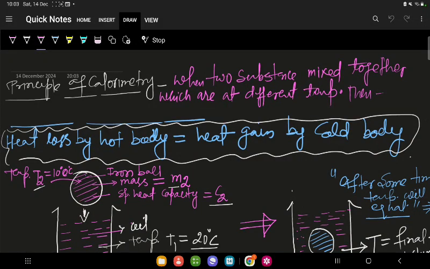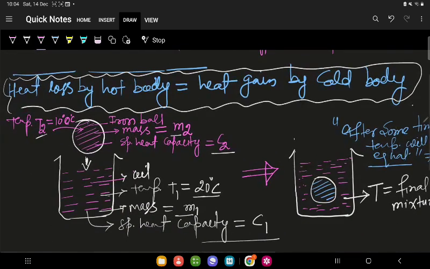Today we are going to discuss an important topic, that one is principle of calorimetry. Okay, so what is principle of calorimetry? First we are going to discuss it. So principle of calorimetry says that when two substances mix together which are at different temperature, then heat loss by hot body is equal to heat gain by cold body.